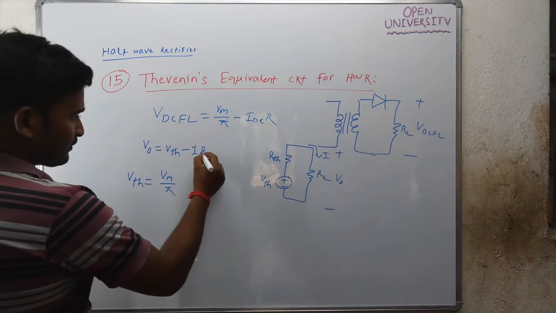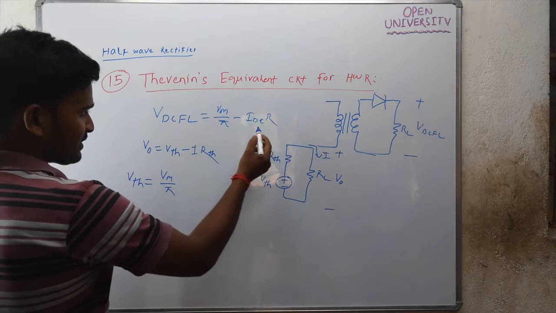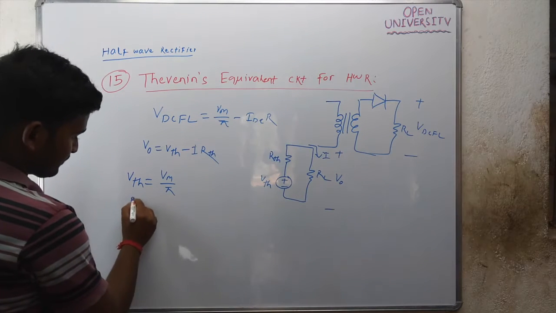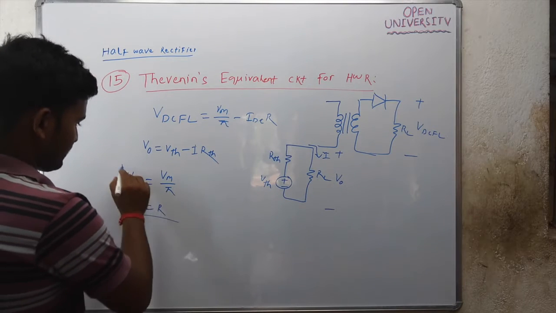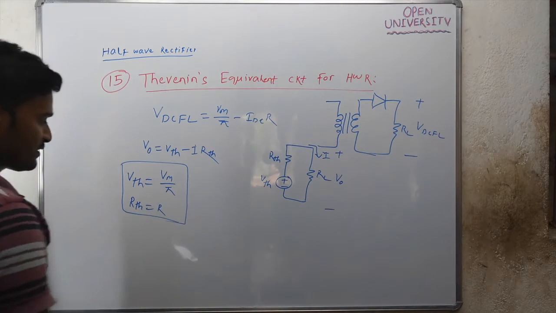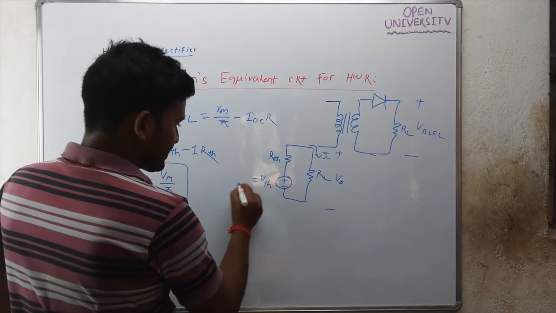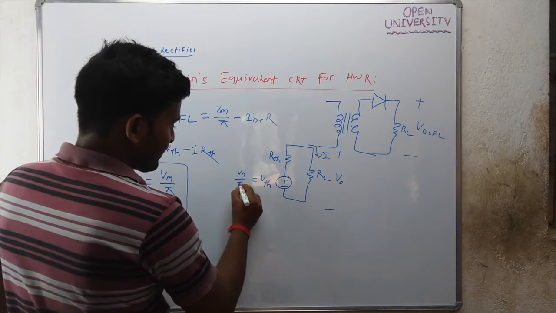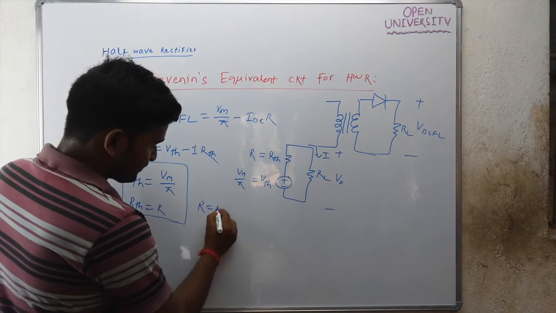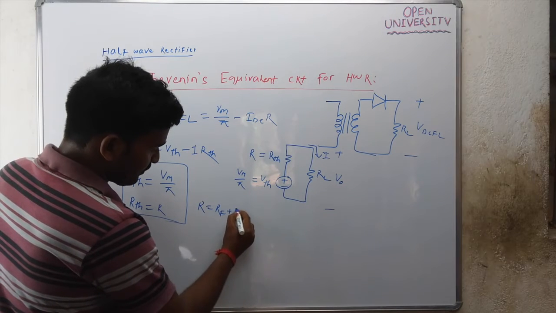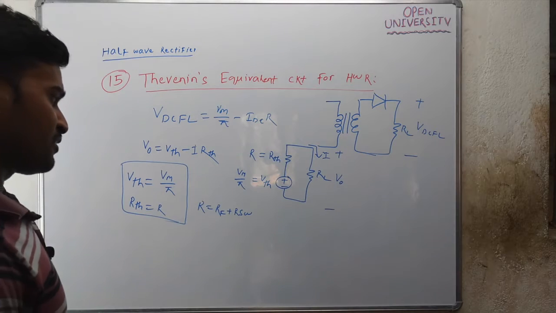And what is this? This is your RTH. And what is RTH? RTH is nothing but R. So the VTH is Vm by pi and RTH is R, where this R is RF plus RSW.